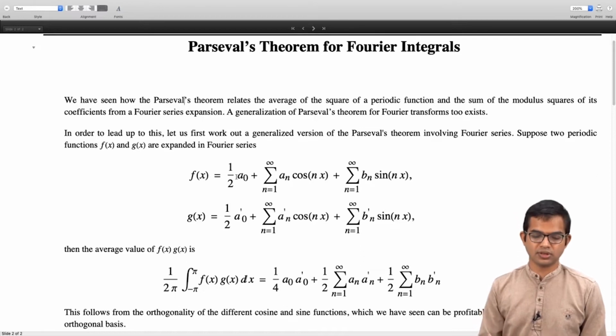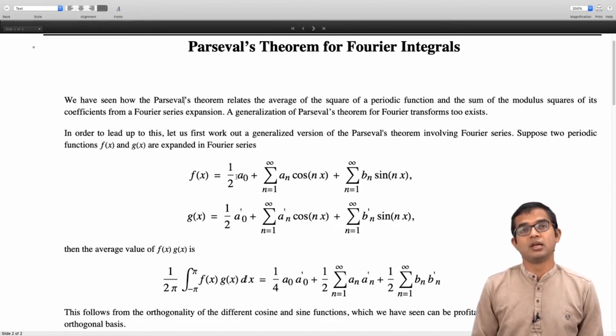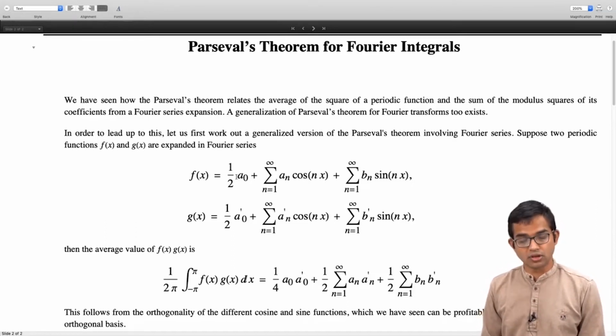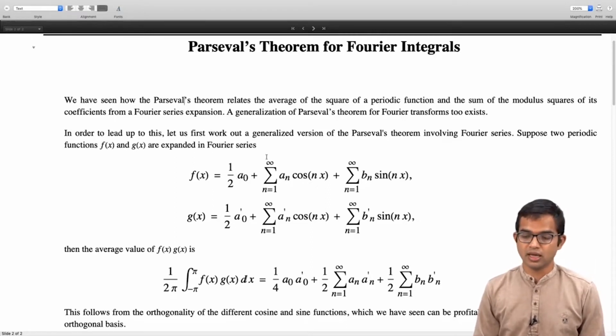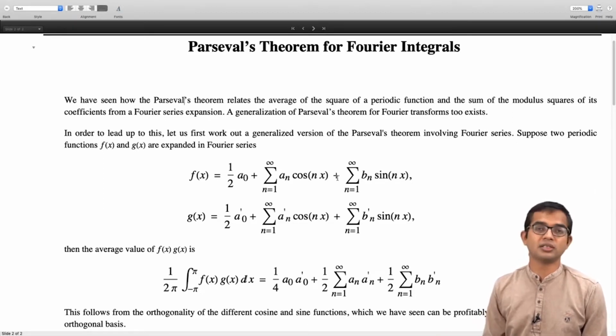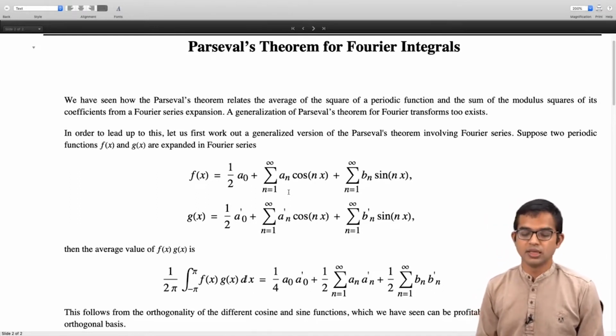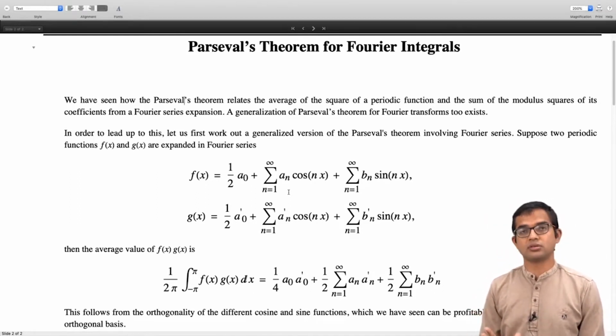So the key idea is, of course, that these functions are orthogonal to each other, right? They are members of this basis, which is an orthogonal basis. We have seen this, and so if you take any cosine nx and multiply it with some other cosine mx, as long as n and m are not the same, the average value of this product is going to go to 0. But on the other hand, if n and m are the same, then you get, well, you get a half, right? It's the average value of cos squared in a period, so you get a half. So these are orthogonal but not normalized.